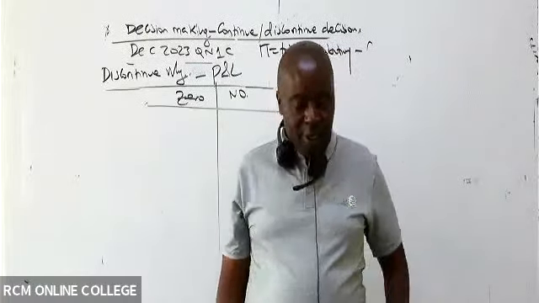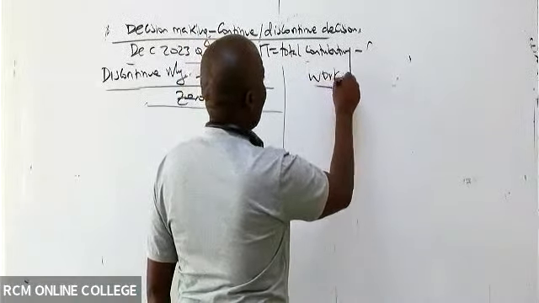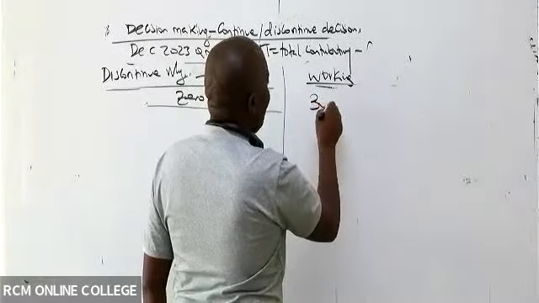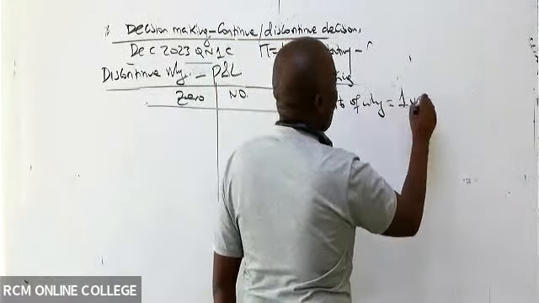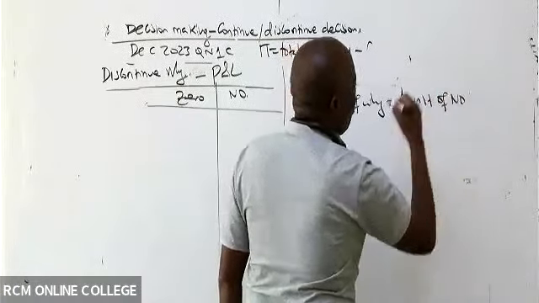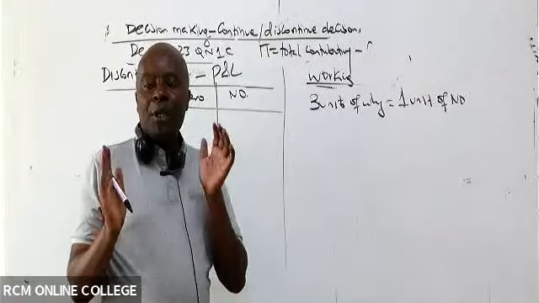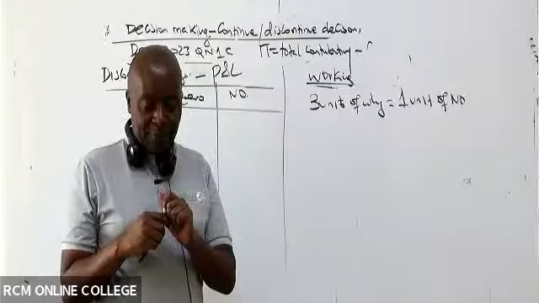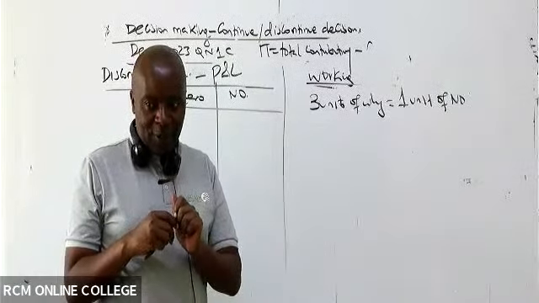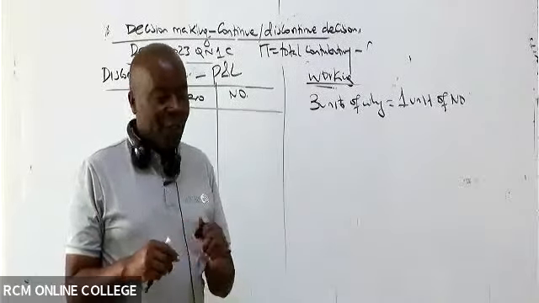Great. So I'll come here and do my working here. We are told here 3 units of Y will be equal to 1 unit of what here, somebody? Of no fly. So how many units of Y shall we stop producing immediately? 150,000, isn't it?